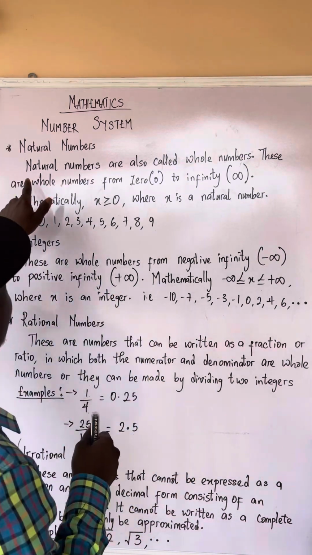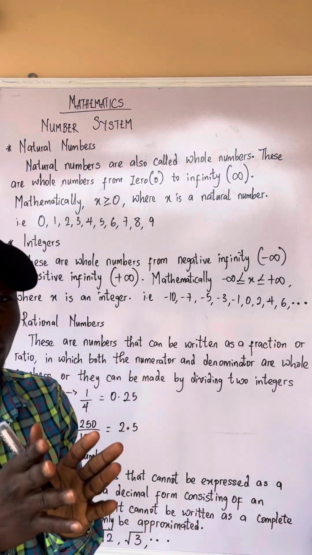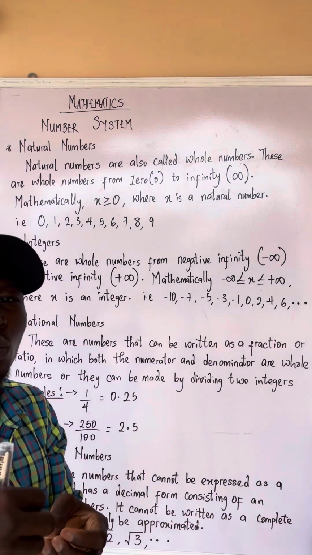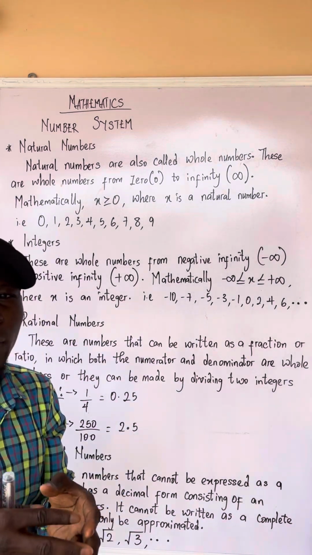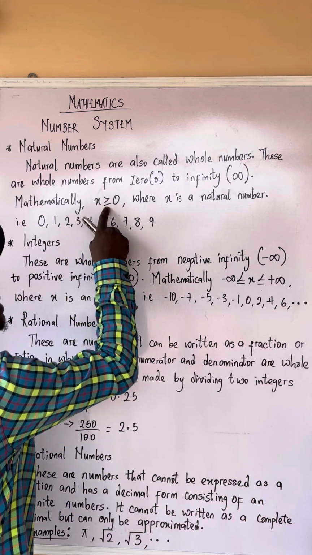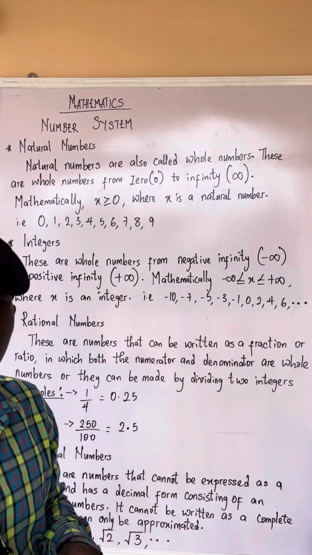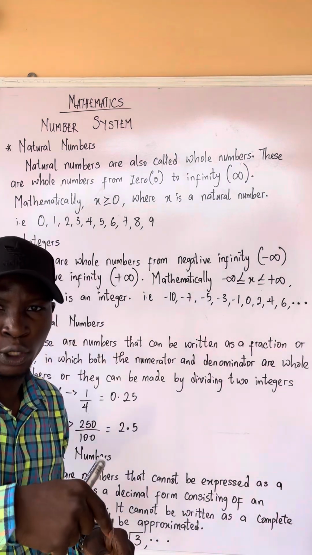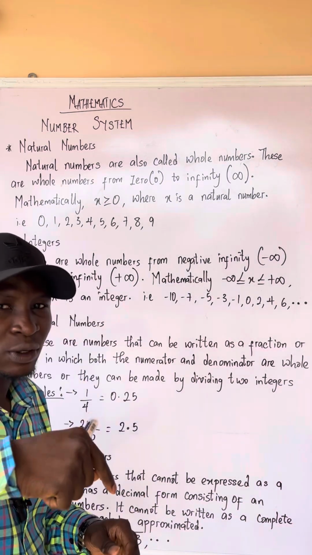Just follow me. Natural numbers are also called whole numbers. These are whole numbers from 0 to infinity. Now, mathematically, we say x is greater than or equals to 0. When they say x is greater than or equals to 0, it means that 0 is also included.